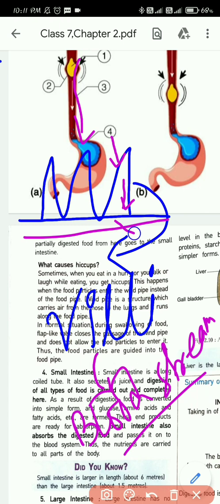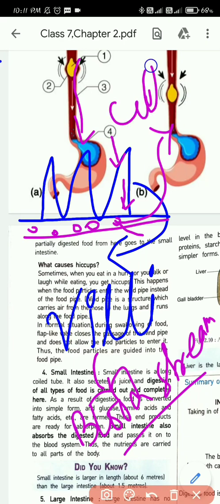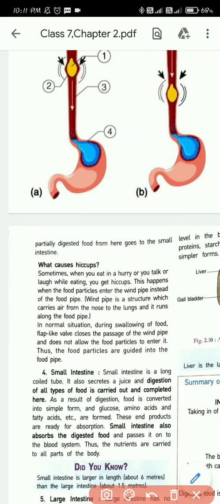When the nutrients get transferred to the bloodstream, these nutrients will then be transferred to the cells, ready for our body to use. So that is how absorption occurs. Small intestine also absorbs the digested food and passes it to the bloodstream. Thus the nutrients are carried to all the parts of the body.